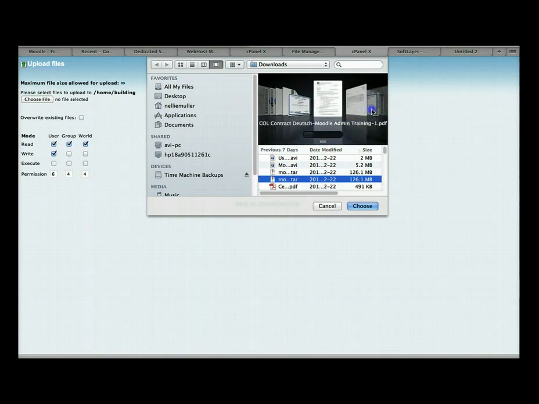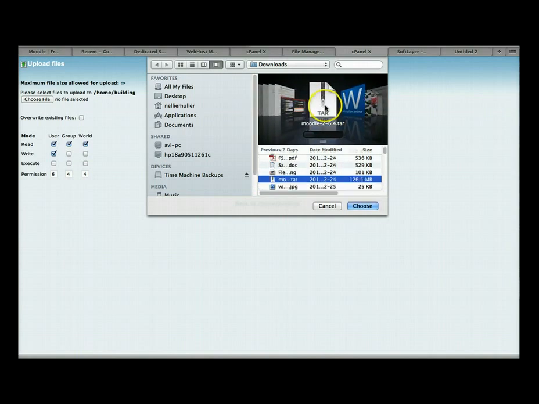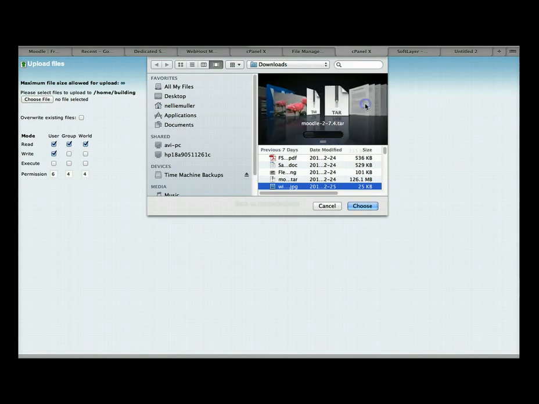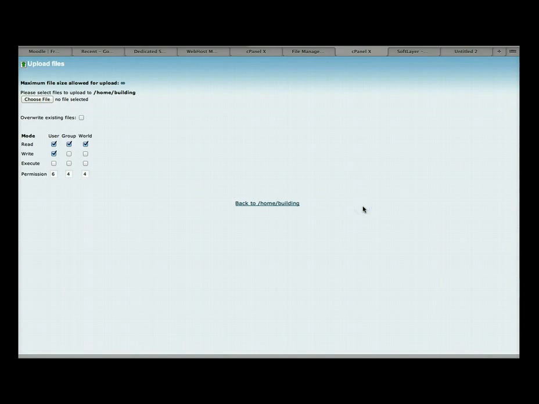Okay, so we're looking for Moodle 2.4. There we go, 2.4. Okay, we'll click on choose that one and wait until it appears right here. Okay, it should appear there.